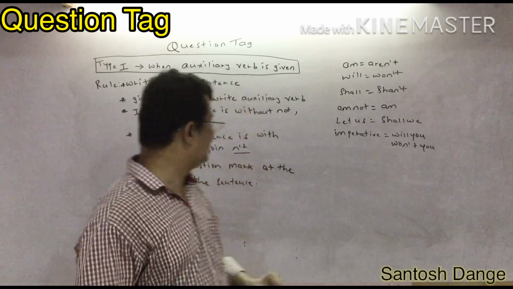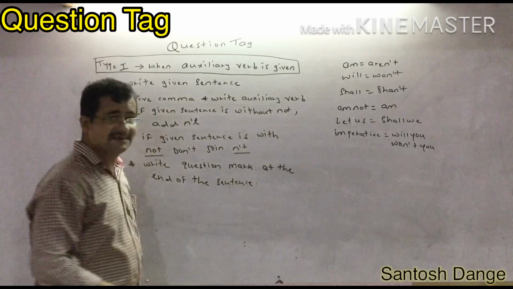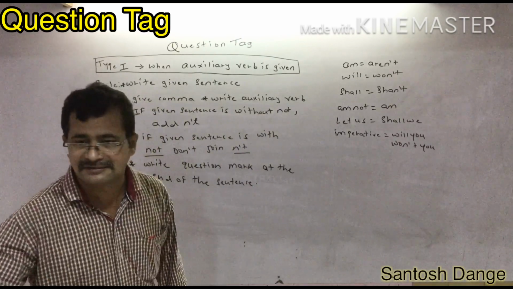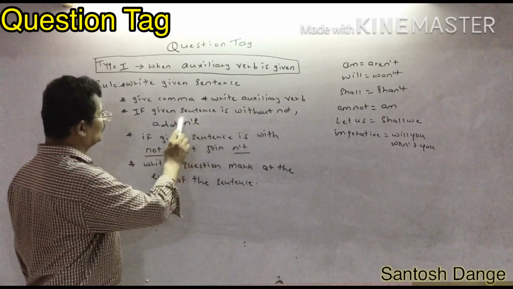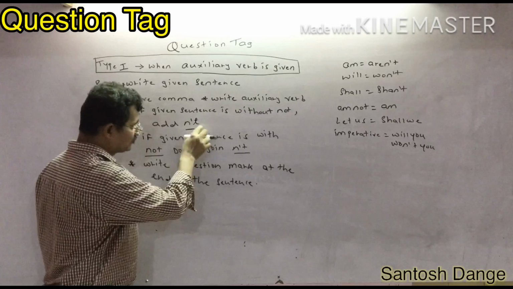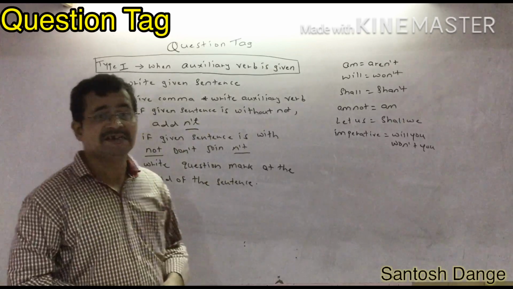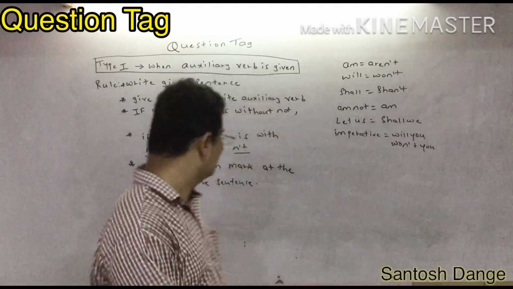And if the given sentence is without not, it means the sentence is in the positive form. If the sentence is in the positive form, you have to add n't. What you have to add? N't, and apostrophe t. And apostrophe t you have to join to that auxiliary verb.